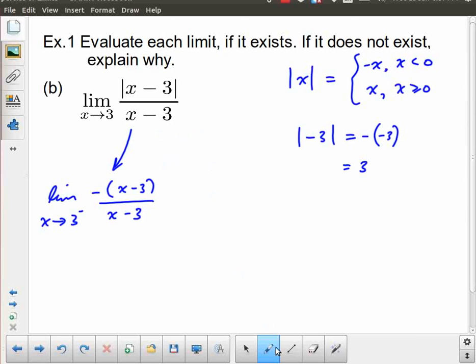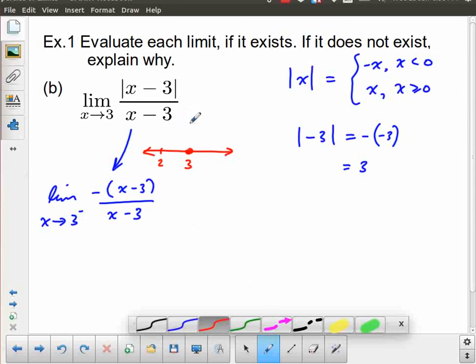And the reason for that, let me just put the number line here, and I'm not going to do a lot with it, but if I put the value 3 here, if I approach from below, if I'm to the left of 3, what would be an example of a number that's to the left of 3? That would be, for example, 2. If I had x equal 2, 2 minus 3 is negative 1. So I have to take the negative of this whole thing. So imagine putting that in here. 2 minus 3 is negative 1, but the negative of negative 1 is positive 1. Absolute value makes this positive.